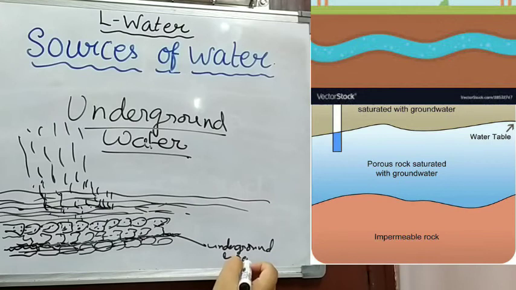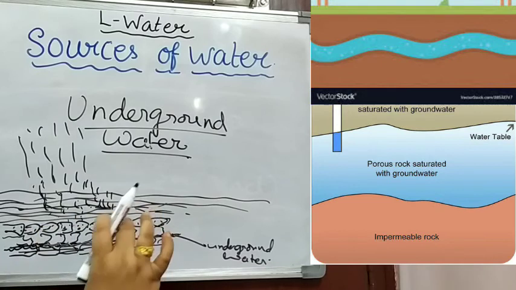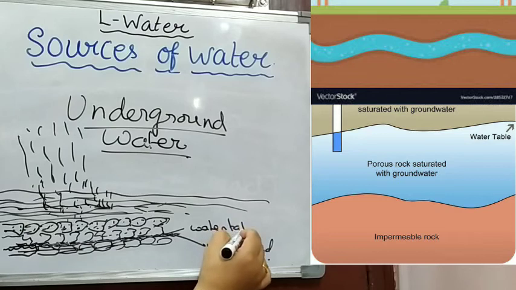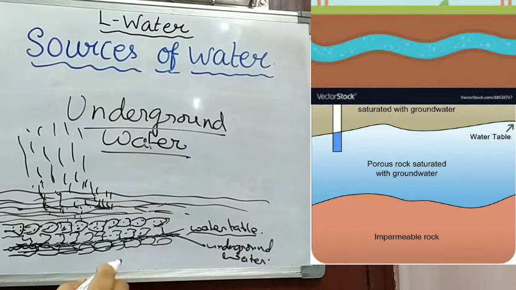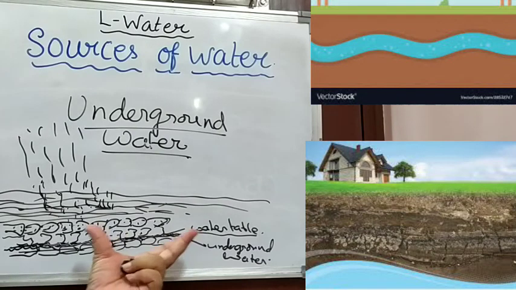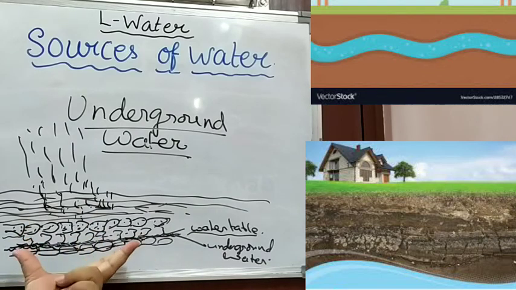Underground water, and the layer which has been formed is known as the water table. Now, is this water good for our drinking? Yes, it is a little bit good for drinking. Why? Because it does not contain any suspended impurities and germs. Soluble impurities like minerals are there, but insoluble impurities are filtered by these rocks, so it doesn't contain any insoluble impurities, nor any germs.